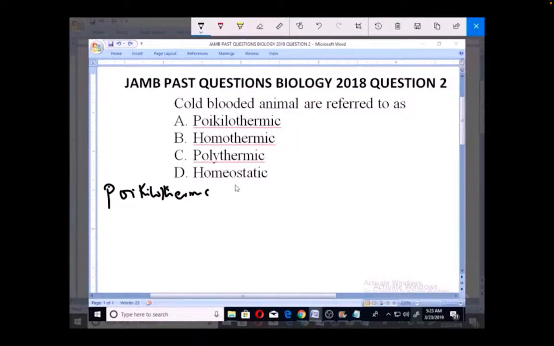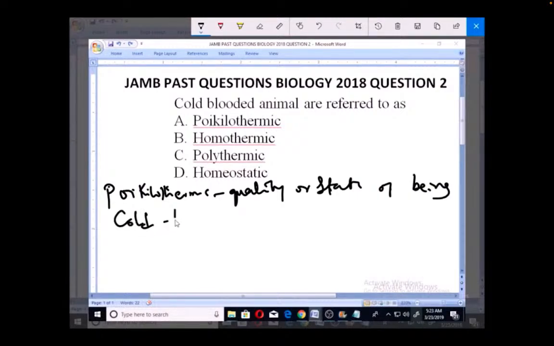Now, poikilothermic is referred to as the quality or state of being cold-blooded. So that is what poikilothermic is, and it is usually found in animals such as reptiles and amphibians.